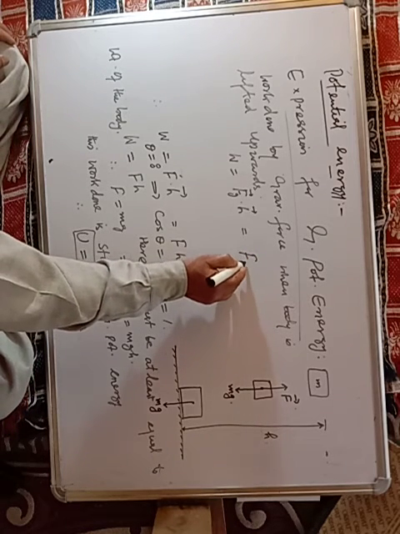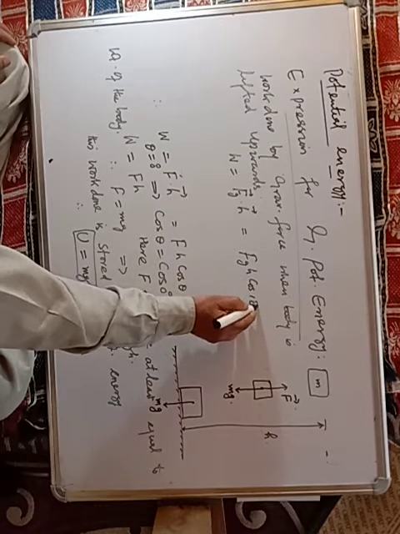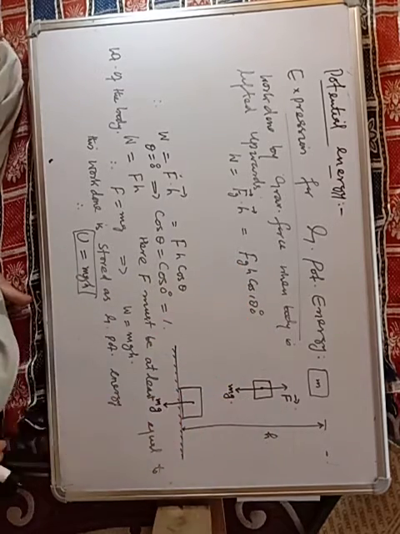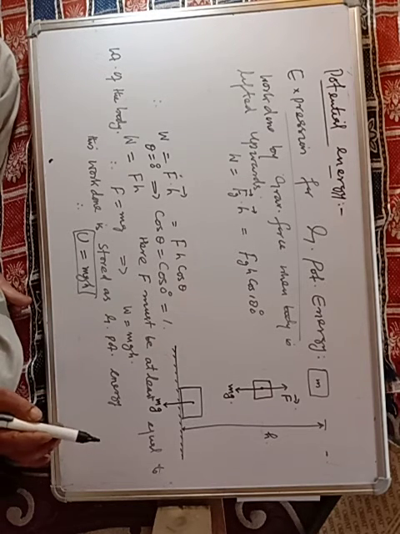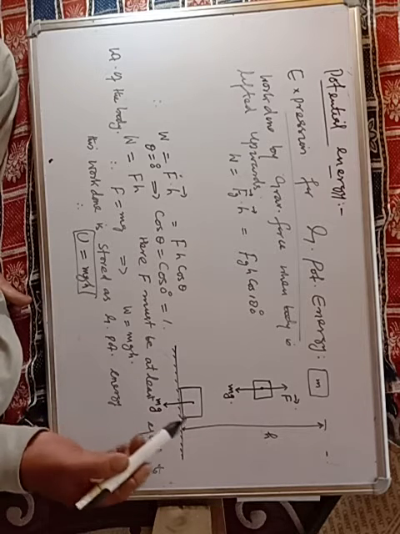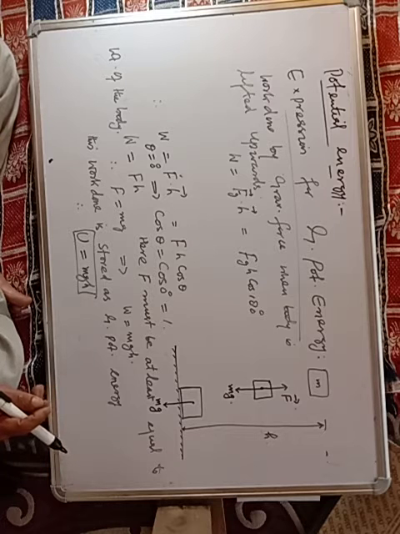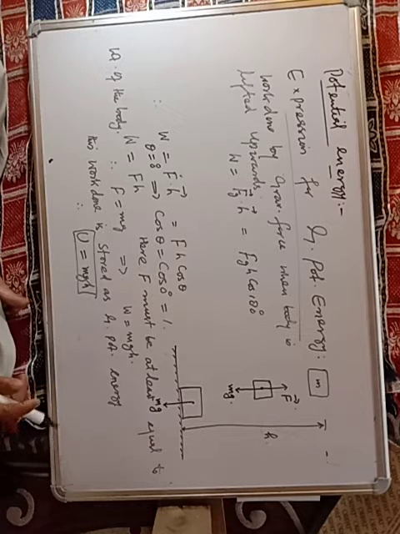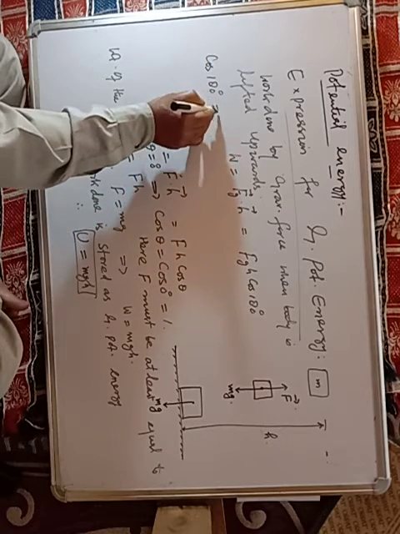So we can write here Fgh cos of 180 degree, because gravitational force acts vertically downwards and height is in upward direction. So what is the angle? That is 180 degree. Cos 180 is equal to -1.